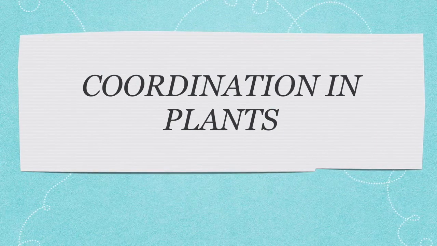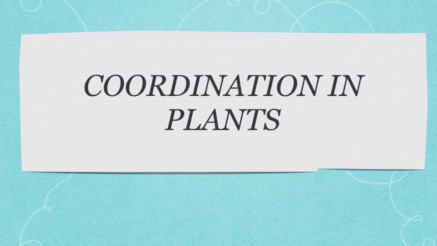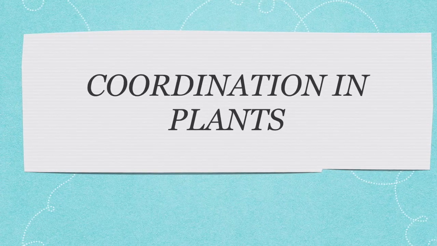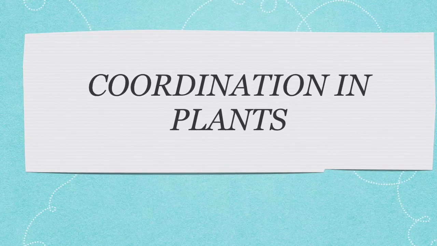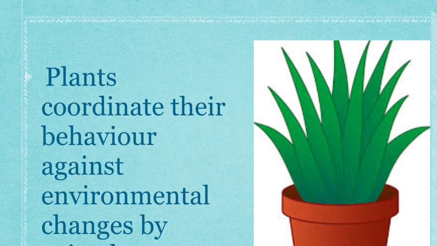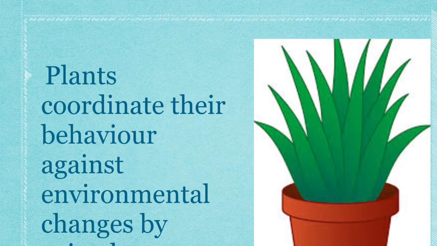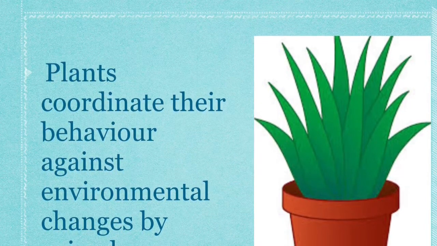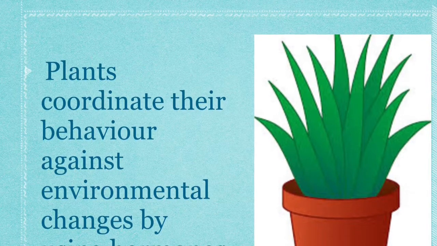We will now discuss the control and coordination in plants. The plants do not have a nervous system and sense organs like eyes, ears or nose like the animals. But they can still sense things.